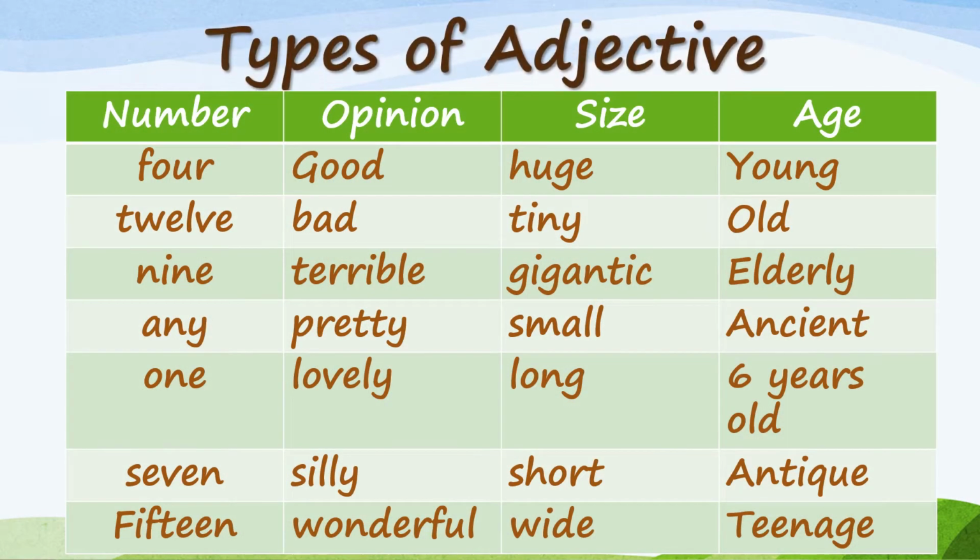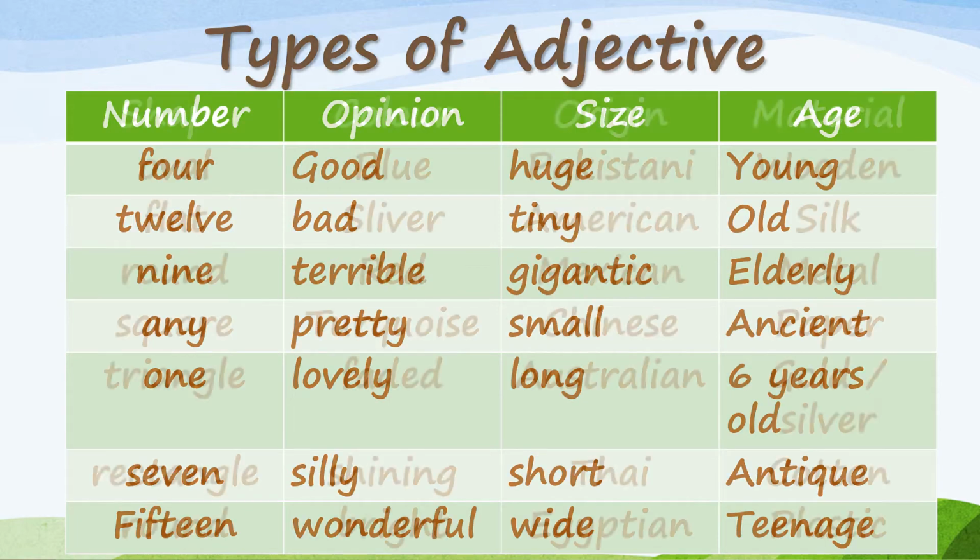Types of adjectives. There are a few types of adjectives. Let me discuss. Number one is number. For example, 4, 12, 9, any, 1, 7, 15. Opinion: good, bad, terrible, pretty, lovely, silly, wonderful. Size: huge, tiny, gigantic, small, long, short, wide. Age is young, old, elderly, ancient, 6 years old, antique, and teenage.